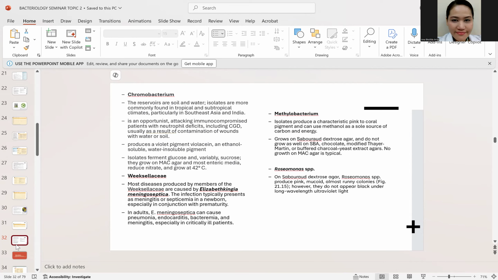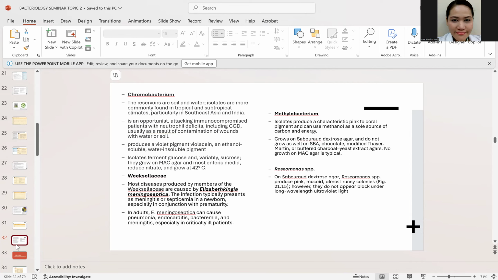Okay? Now, next is the Weeksellaceae. You have here the Elizabethkingia meningoseptica. For this one, this is the one that can cause sepsis and meningitis in newborn or neonates. Okay? Pagdating sa mga, especially sa mga premature infants, that is the Elizabethkingia meningoseptica.